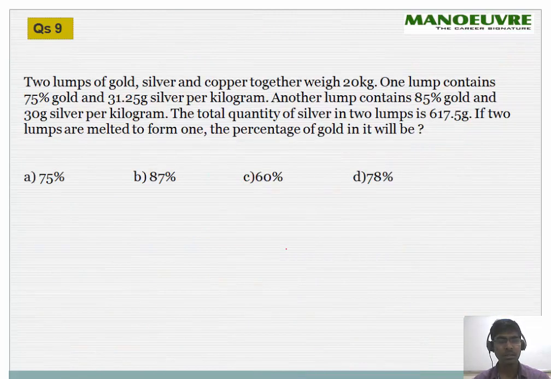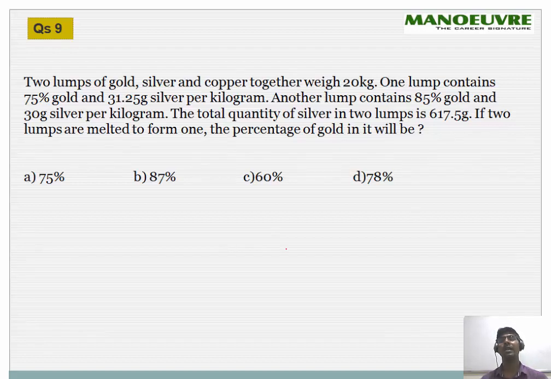Two lumps of gold, silver and copper together weigh 20 kg. One lump contains 75% gold and 31.25 grams silver per kilogram. Another lump contains 85% gold and 30 grams silver per kilogram. The total quantity of silver in two lumps is 617.5 gram. If two lumps are melted to form one, find the percentage of gold in it. So our agenda is to find the percentage of gold.